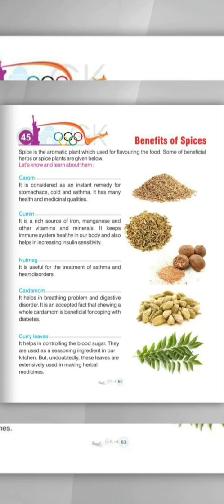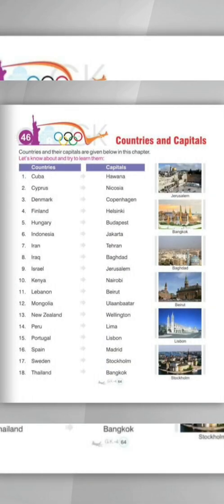Let's move to our next chapter, which is chapter number 46, countries and capitals. So in this chapter we will read about some of the countries and their capitals. Here in this book, 2 columns are given. In one column all the country names and in the second column all the capital names are given.